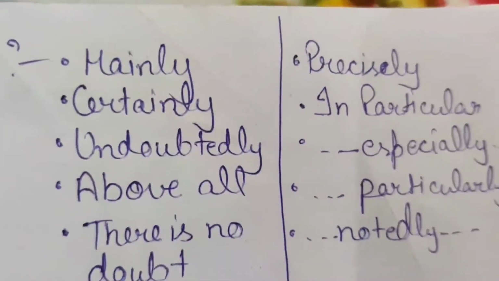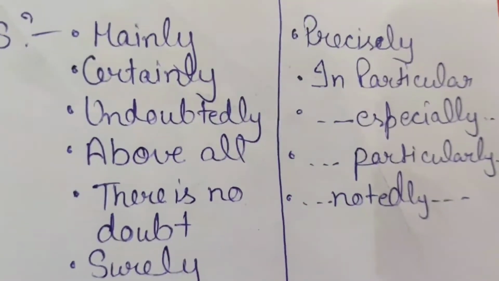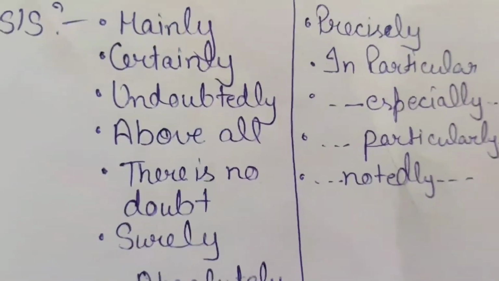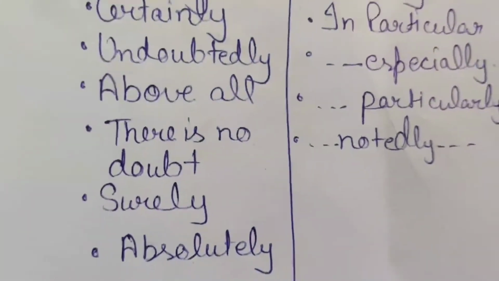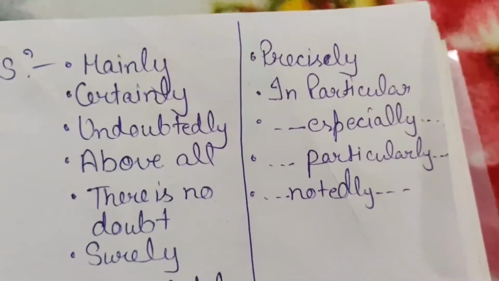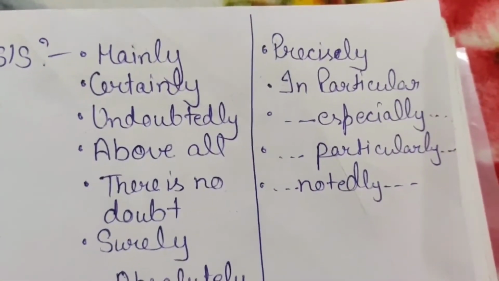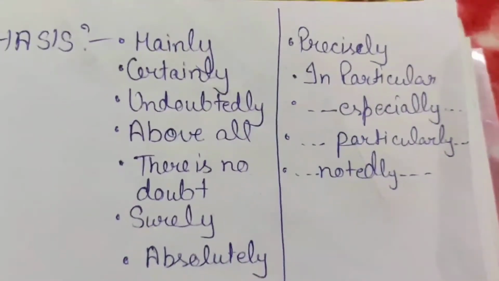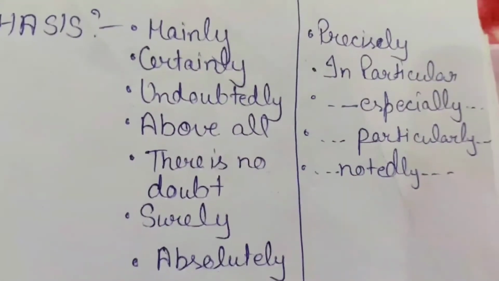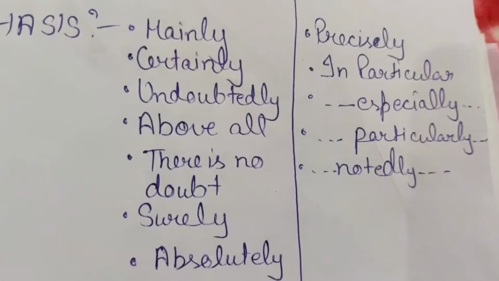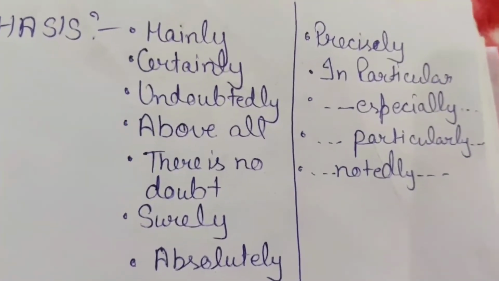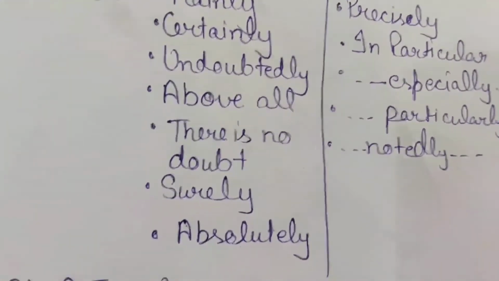First one is mainly, next is certainly, undoubtedly, above all, there is no doubt, surely, absolutely, precisely, in particular, especially, particularly, notedly. These were some devices you can use to emphasize your sentence.